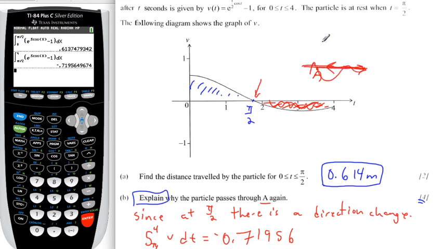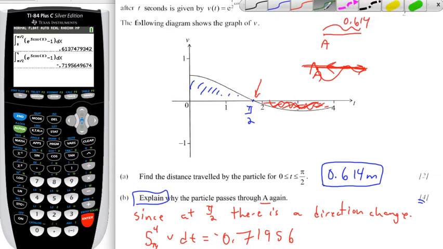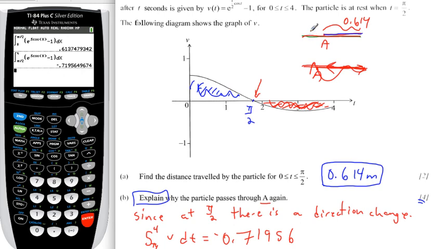If we started at A and we go here, the distance would have been 0.614. Now we're going to start heading back in this direction, right? And well, I probably should have used blue for this line. That would have been more clever. So this corresponds to this blue area, and then the red distance here is going this way, and that was 0.71956. So this obviously has passed through A again.